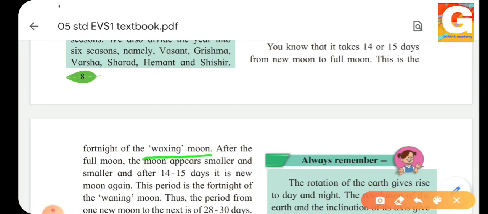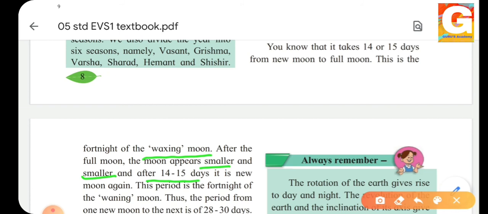That period is called that. And after the full moon, the moon again appears smaller and smaller. एकदा पौर्णिमा होऊन गेली की next day, from the next day we can see that the moon appears smaller and smaller. And after 14 to 15 days again it is a new moon day. म्हणजे प्रत्येक 15 दिवसांनी पौर्णिमा आणि अमावस्या आपण पाहू शकतो.